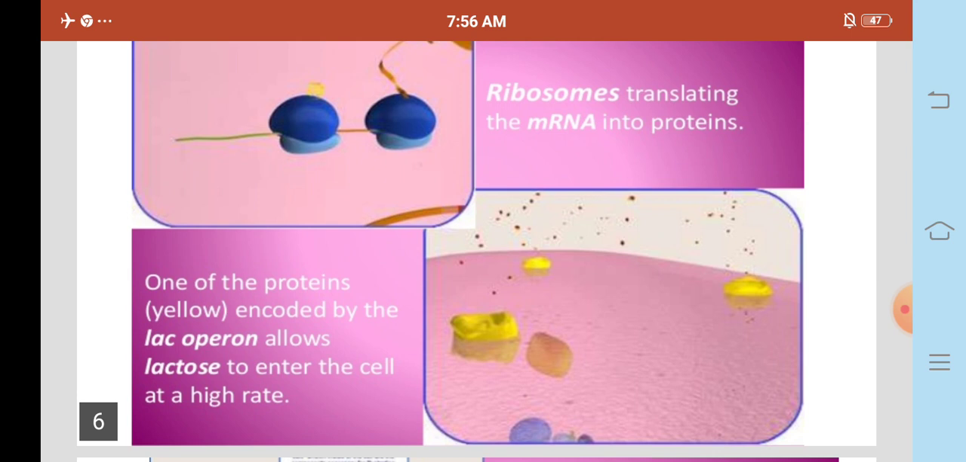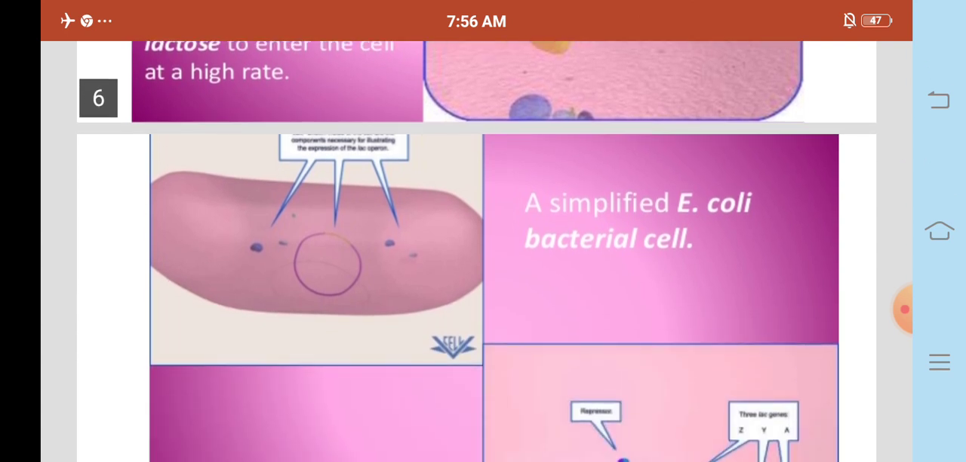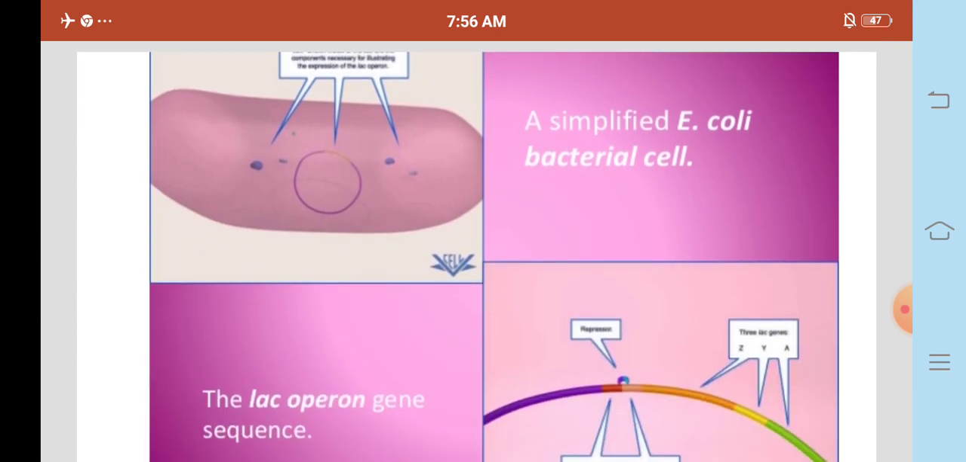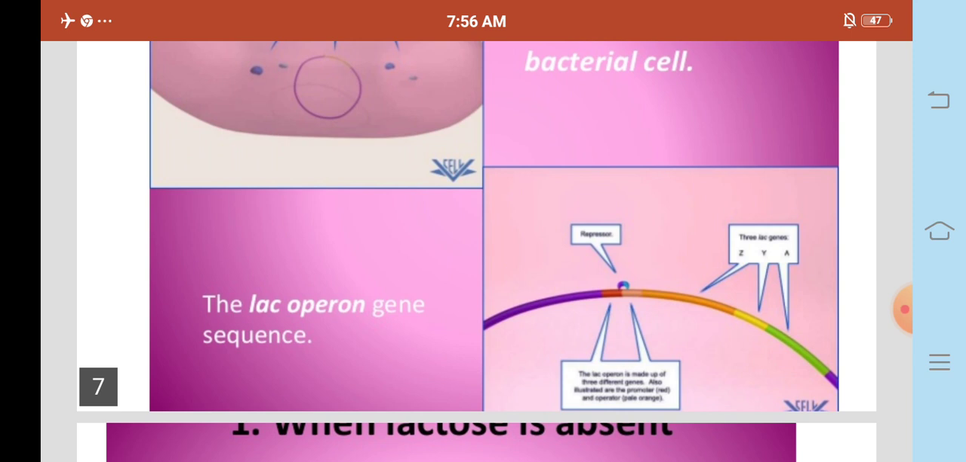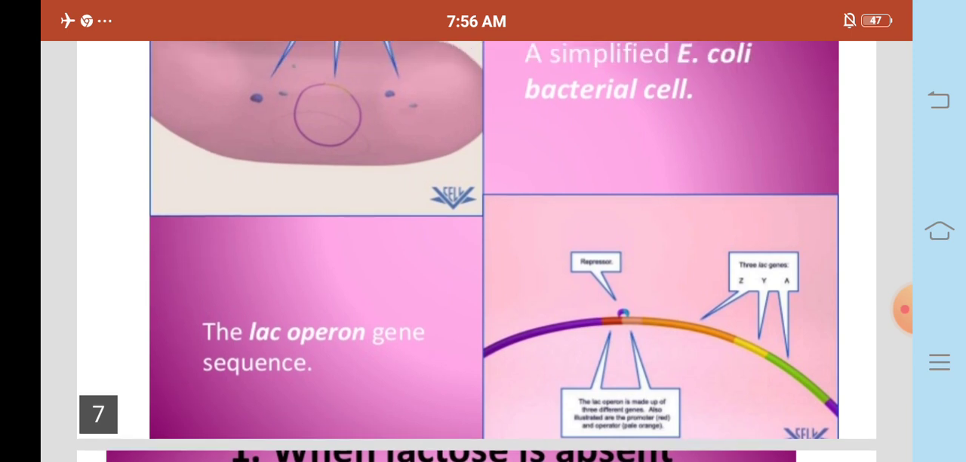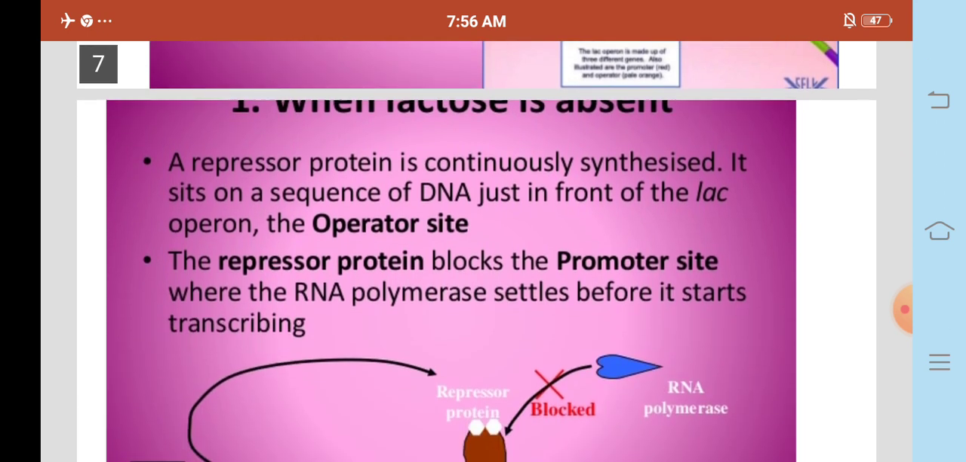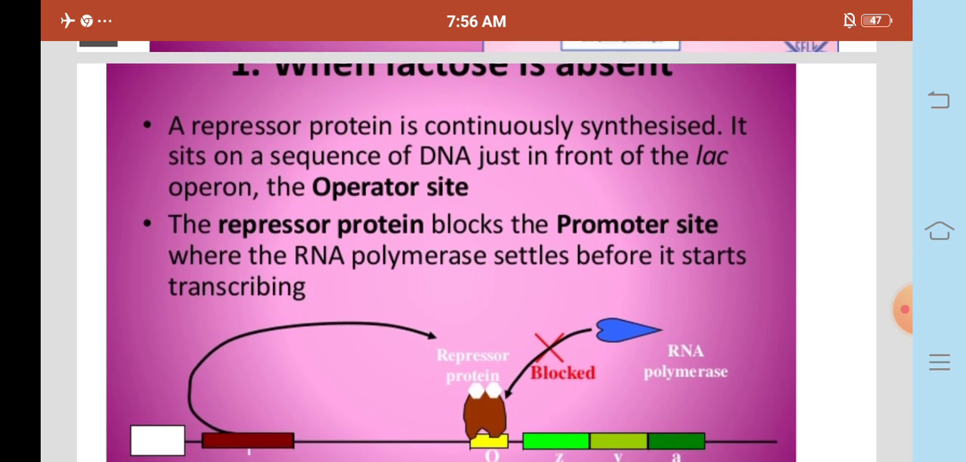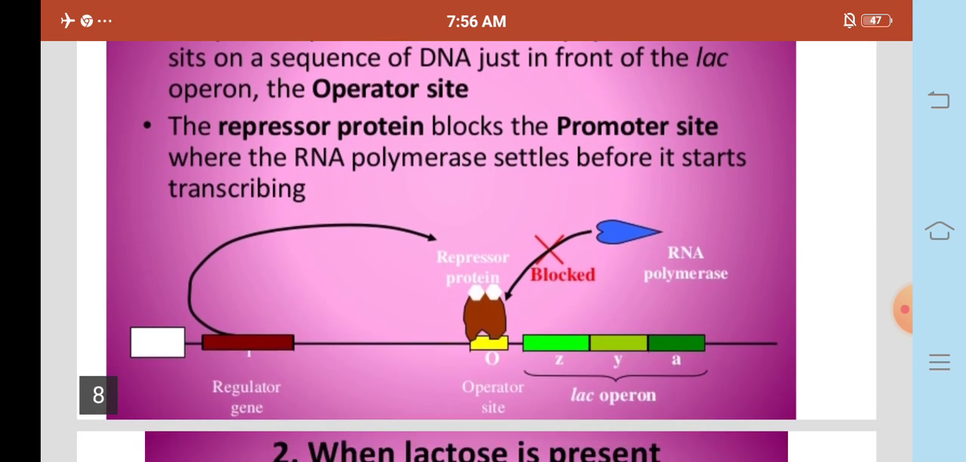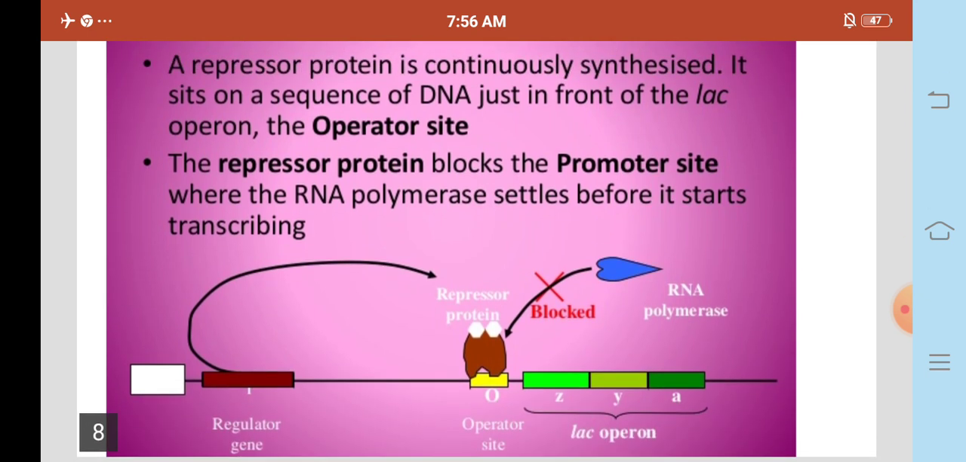One of the proteins encoded by the lac operon allows lactose to enter the cell at a high rate. A simplified E. coli bacterial cell. Lac operon gene sequence: the three lac operon genes are Z, Y, A. When lactose is absent, a repressor protein is continuously synthesized. It sits on a sequence of DNA just in front of the lac operon, the operator site. The repressor protein blocks the promoter site, where the RNA polymerase settles before it starts transcribing.